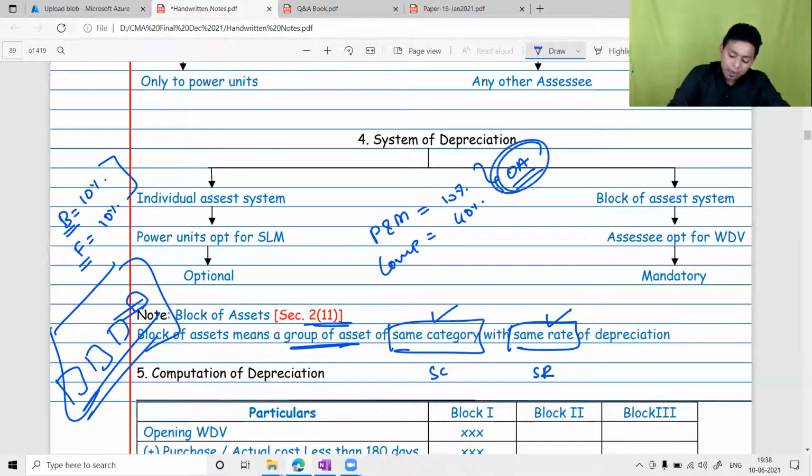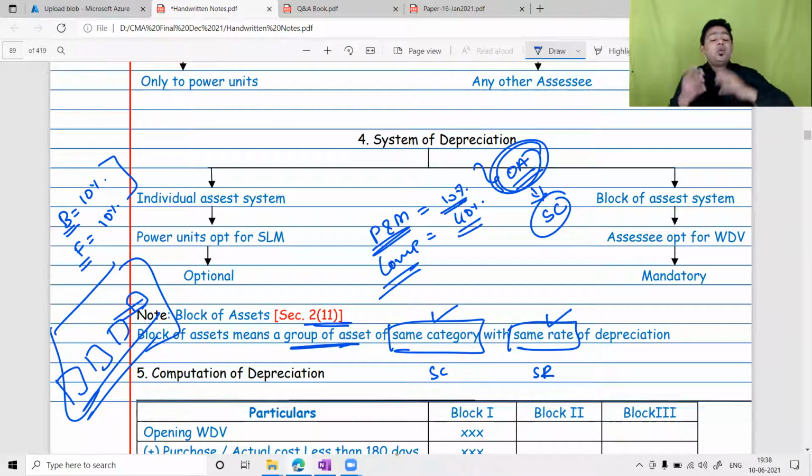They belong to the same category, but can I create one block for plant and machinery and computers? Answer is no. Why, sir? Though they belong to the same category, the rates are different. So when can you create a block? A block can be created when the assets have the same category and the same rate.